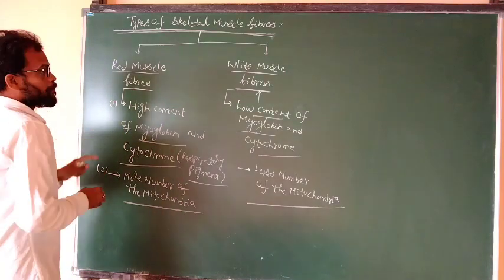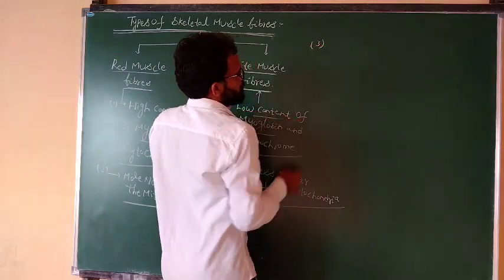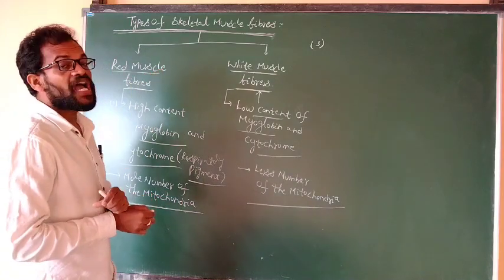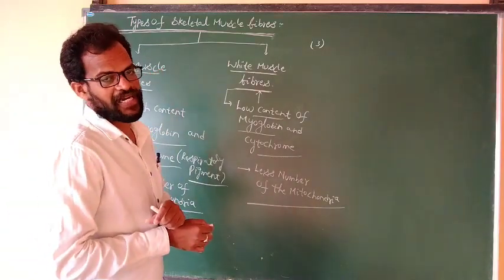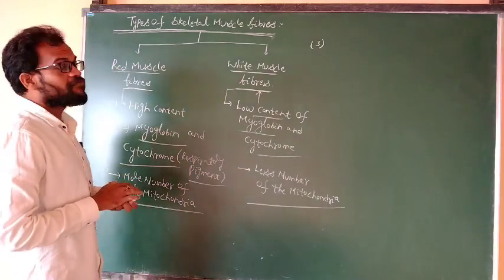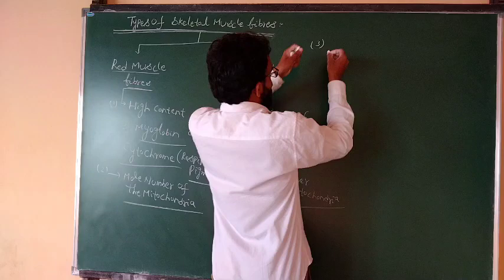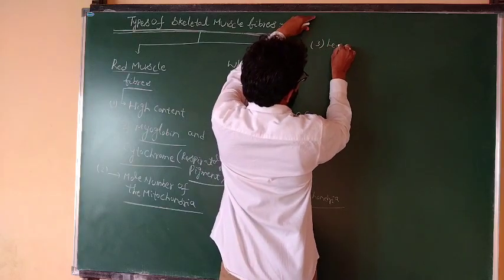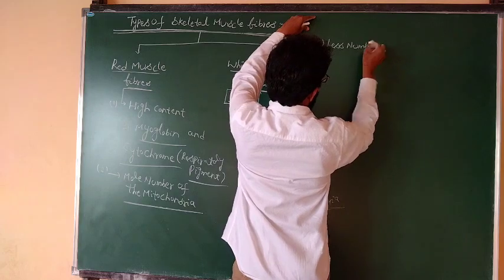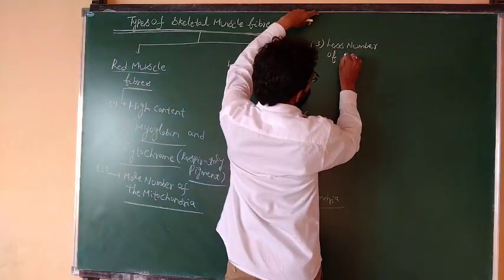What is the third important difference between the red muscle and white muscle fibers? The red muscle fiber contains a smaller number of sarcoplasmic reticulum.